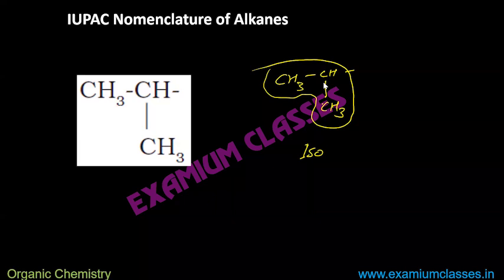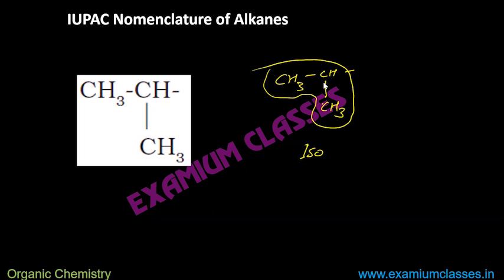Ishwar, no, it is not following the formula CnH2n plus 2. Okay, Savya, yes, your answer is correct. Yes, Arjun. The reason is, Lakshya, Tanu correct, because there is one carbon less, and moreover, you can see that there is one bond open.